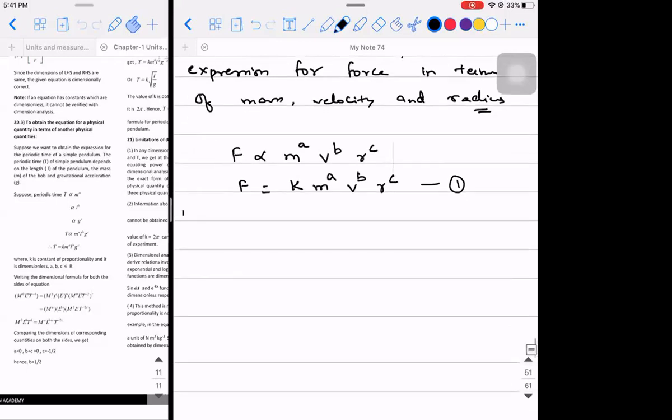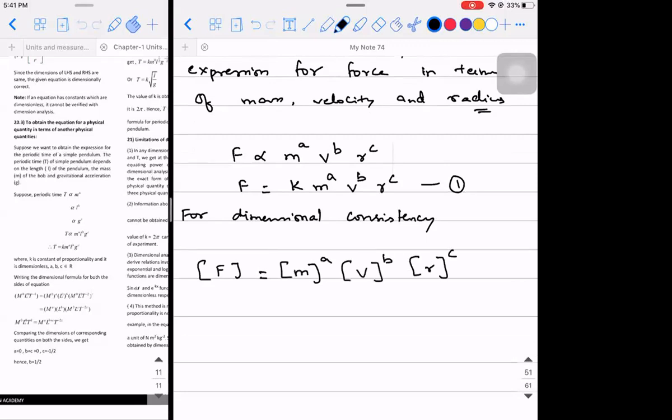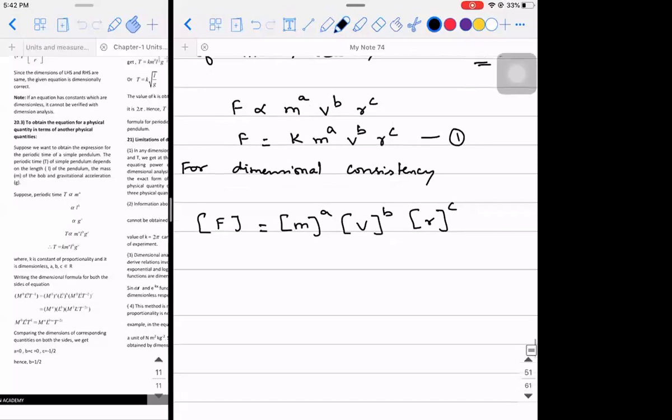Then for dimensional consistency, the dimensional formula of F should be equal to the dimensional formula of M raised to the power A, V raised to the power B, and R raised to the power C. So what is the dimensional formula of F?